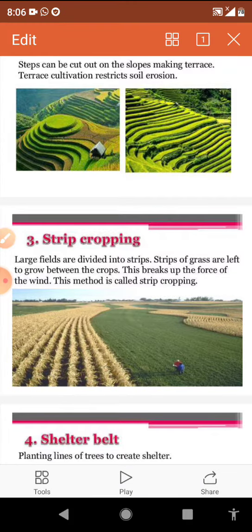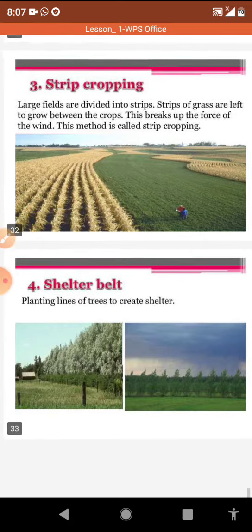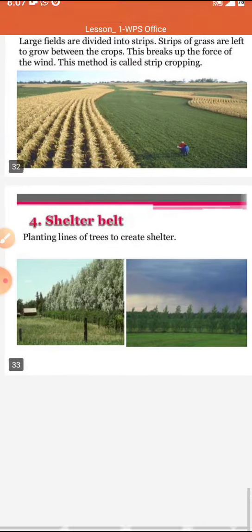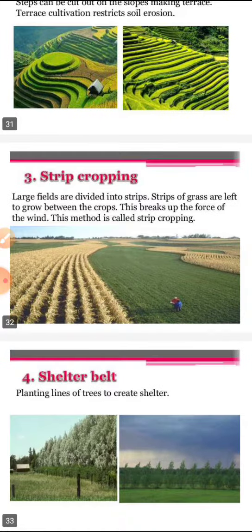The next one is strip cropping. A large field can be divided into number of strips, and strips of grasses are left to grow between the crops to break up the force of the wind. So this type of farming is known as strip cropping. The next one is shelter belt. So the rows of trees can be planted, it may be across the desert, on the banks of the river, to control erosion caused by the wind, by the river.